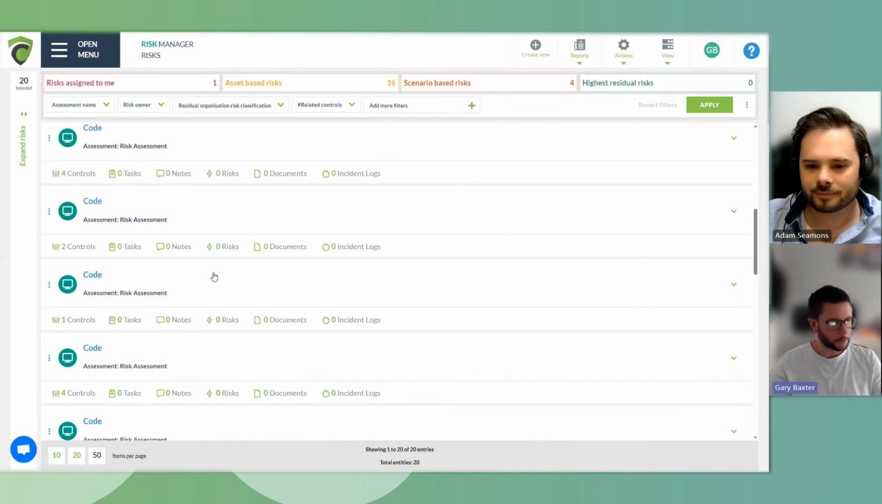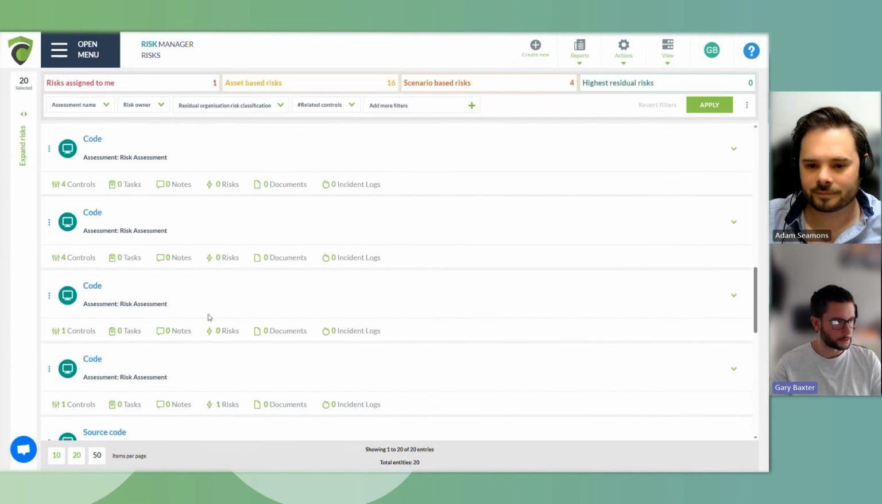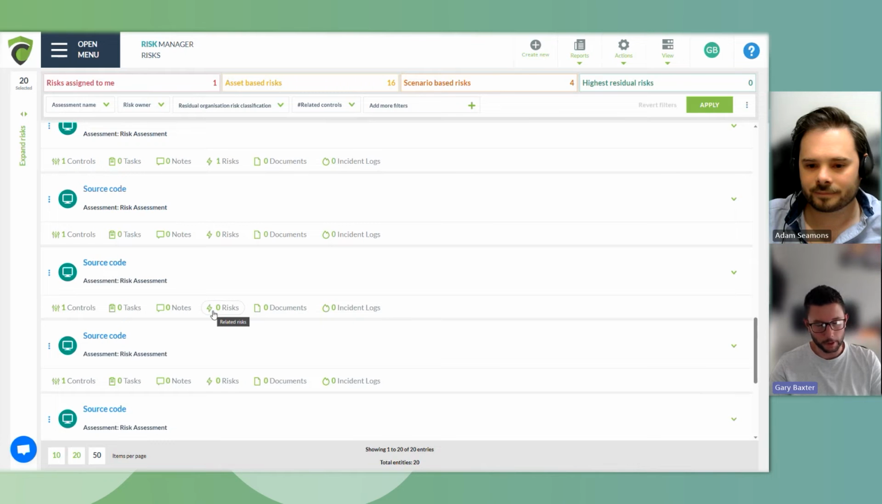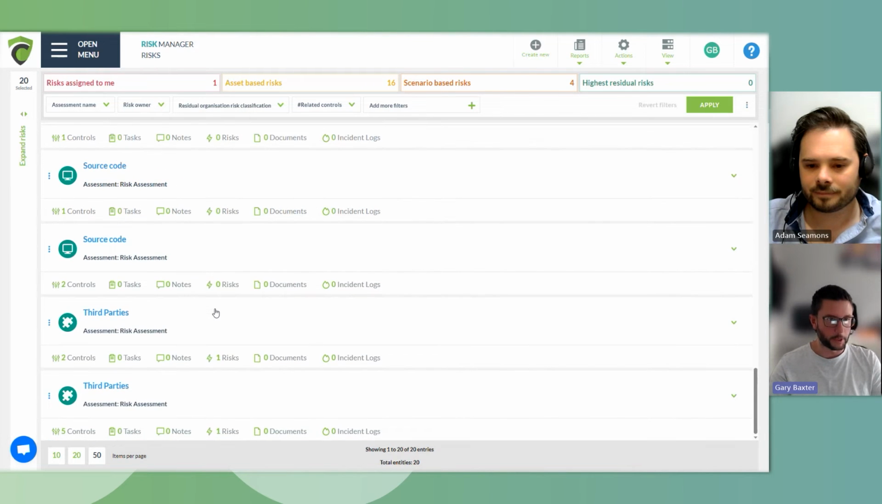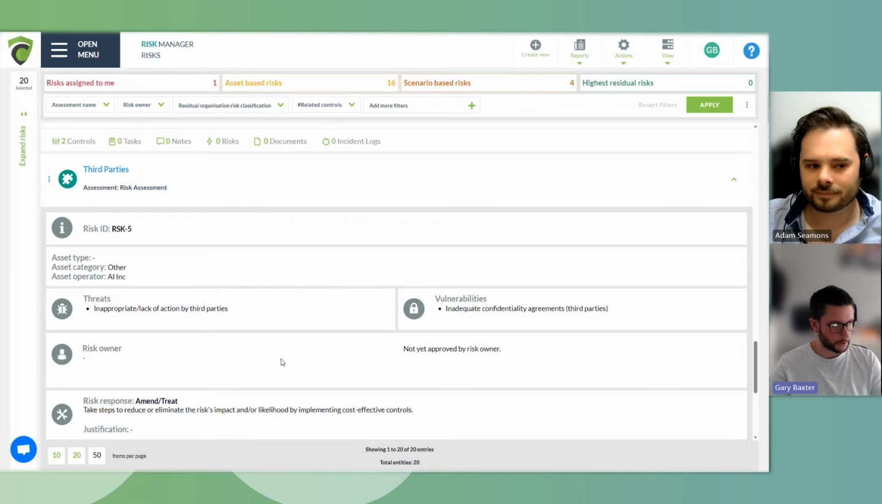We can do this for every single type of scenario with a related risk, whether it is code, whether it is source code related, so that could implicate access for users, all the way down to the individual third parties. So we're talking about the actual AI supplier or provider in the instance. For example, we may have an associated risk such as inappropriate or lack of action by third parties, and that could be a vulnerability and inadequate confidentiality agreements with third parties themselves.